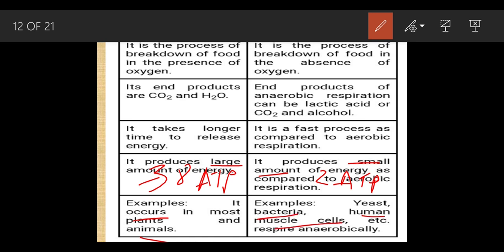Some days you get tired, your eyes get reddish and you yawn. At that time, body science shows us that your body needs oxygen. There is a deficient amount of oxygen in your body. So even humans respire anaerobically when this kind of condition occurs, like yawning, redness of eyes. These are nothing but signs that the body is deficient of oxygen.